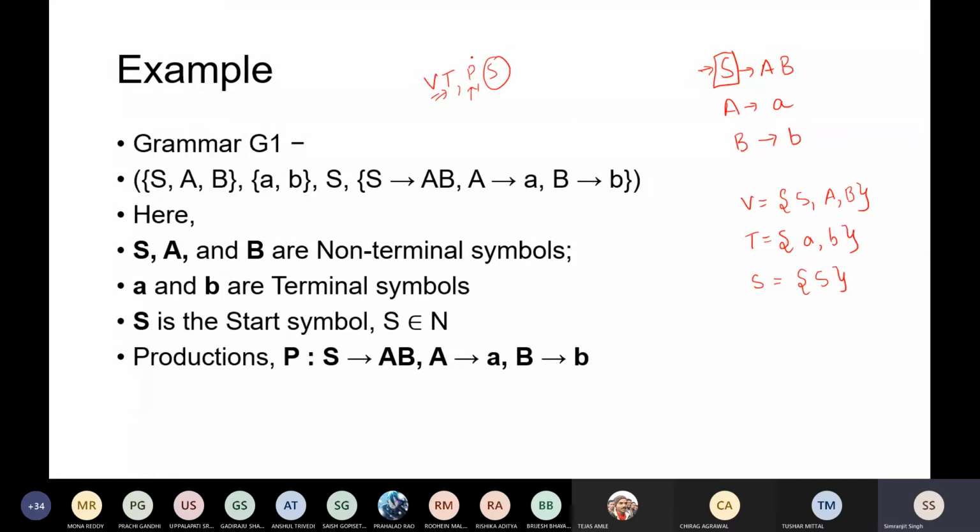Now only one thing is remaining, that is your production rules. All the things that are given here are called your production rules. Because V, T, P, and S are all there, I can call this a grammar, since it follows all four tuples. Now you are seeing S tends to AB, A tends to small a, B tends to small b. What exactly is the meaning of these things?